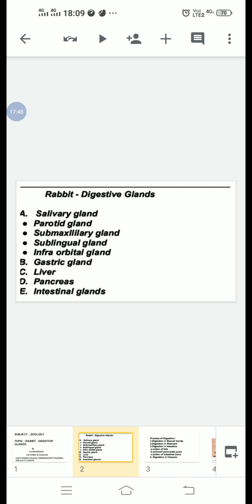It contains mucus and many enzymes such as enterokinase, peptidase, dipeptidase, lipase, and disaccharidases: maltase, sucrase, lactase. These are the intestinal glands.